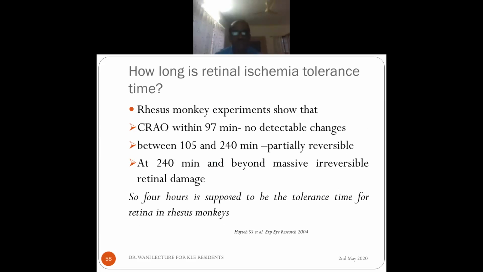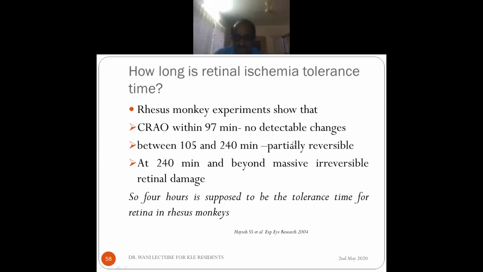Now, Hayreh did rhesus monkey experiments and showed that with occlusion of the central retinal artery for up to 97 minutes, there were no detectable changes in the retina. Between 105 to 240 minutes, there were some changes, but they were reversible if the circulation was restored. But after 240 minutes, that means 4 hours and beyond, there is massive irreversible damage in the retina. So 4 hours is the retinal ischemia tolerance time for rhesus monkeys.